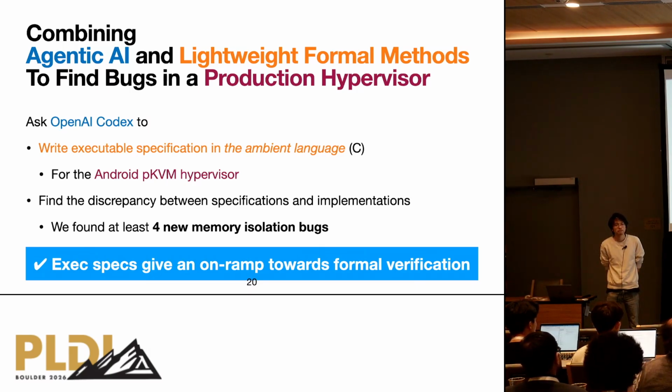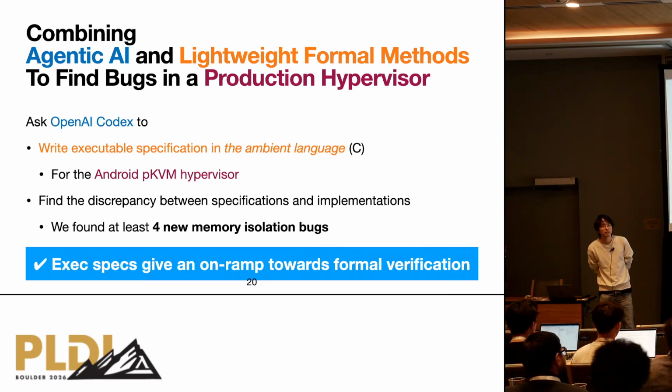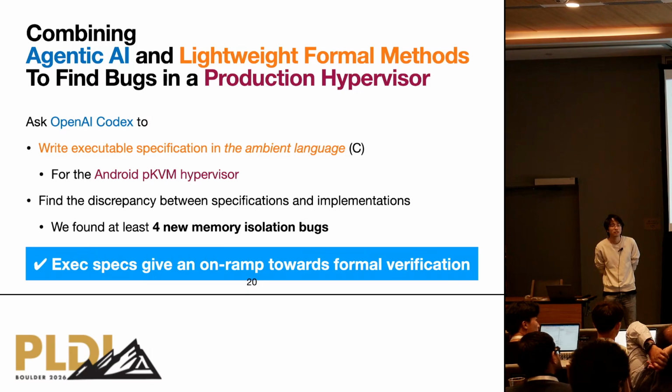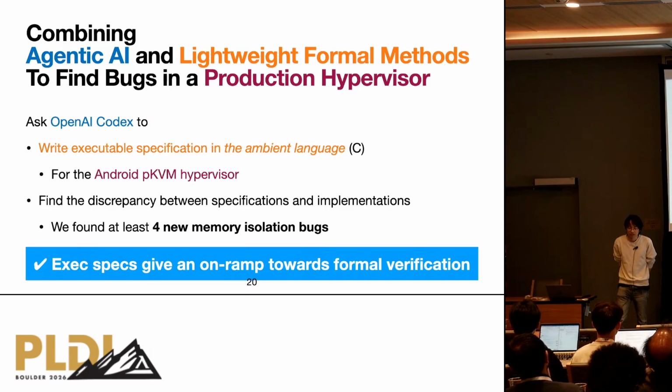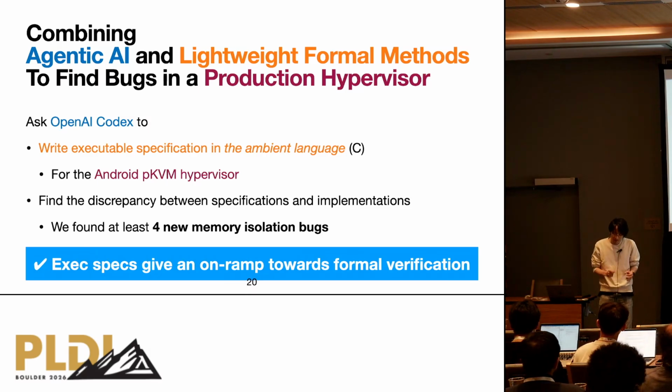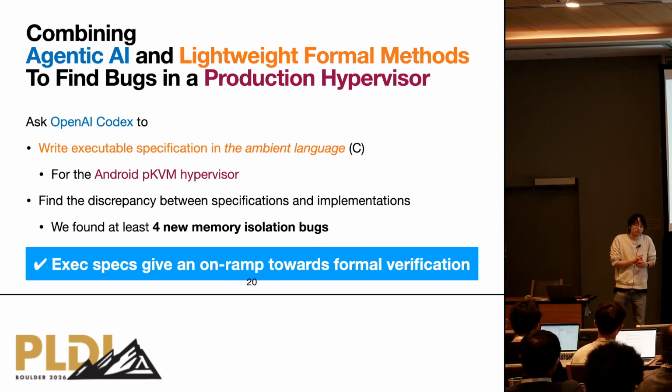Thank you. So in your work, you had specifications from a previous version of pKVM. What is your sense of, if that did not exist, would the agent be able to write reasonable specifications? Yes, I have reviewed some of the specifications, and some of the specifications are actually wrong, and sometimes the porting from the previous version to the new version is wrong. In that sense, not all the specifications look correct, but still they contributed to finding bugs actually. That is probably the correct story.